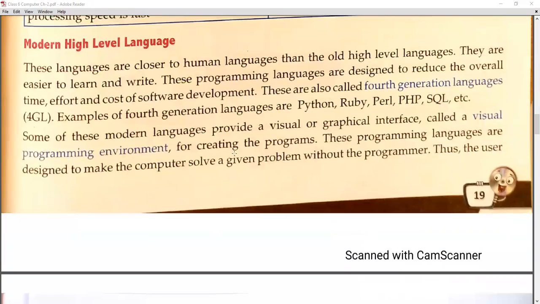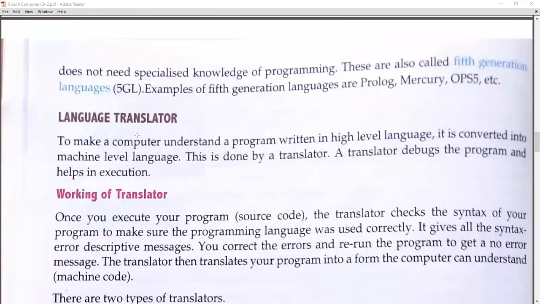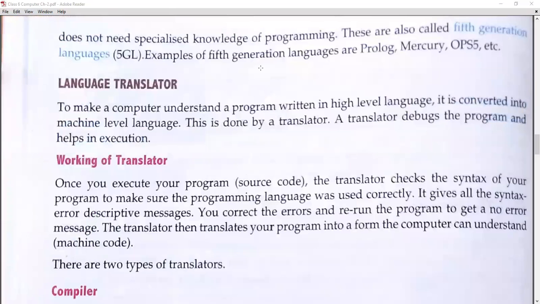So what we have left is the modern high level language translator. This topic will be covered in your next session.